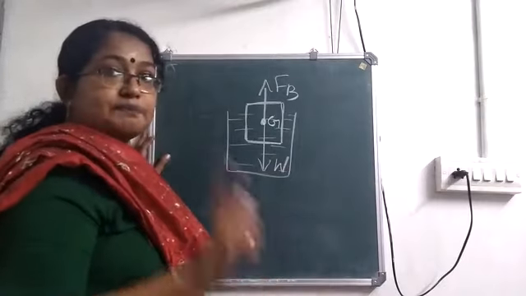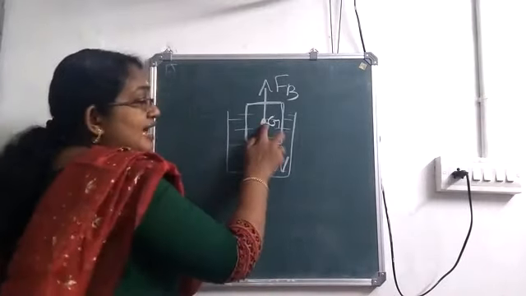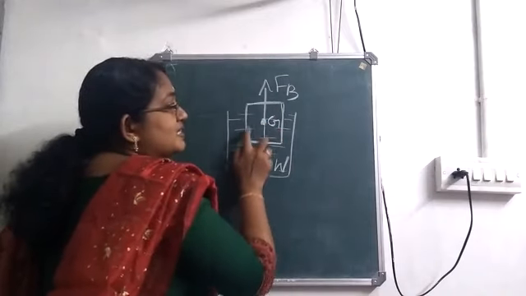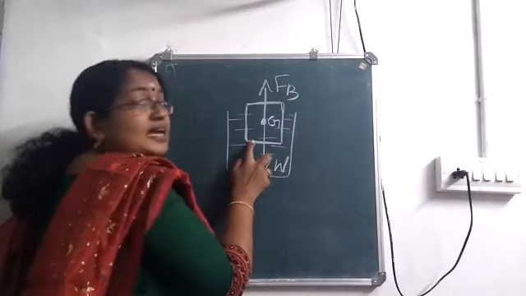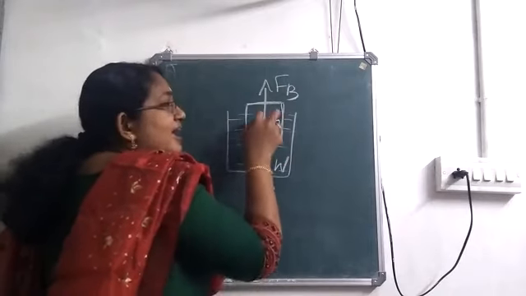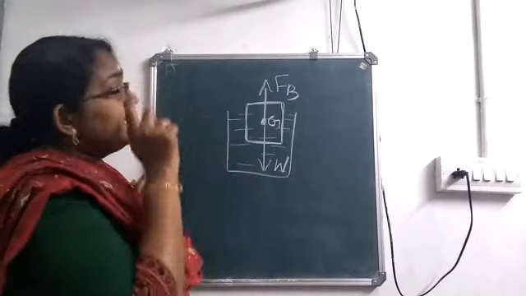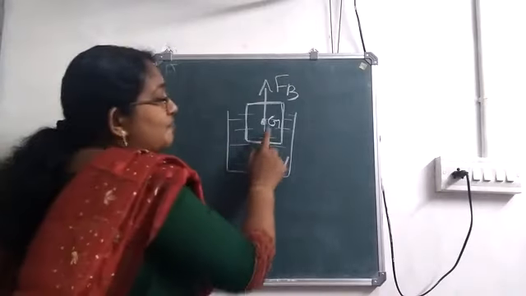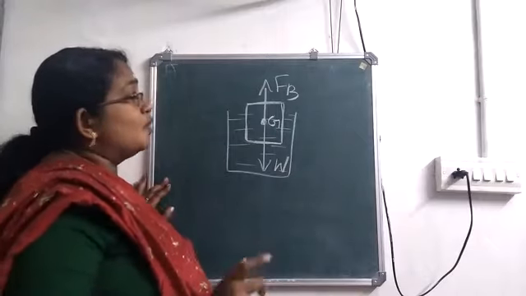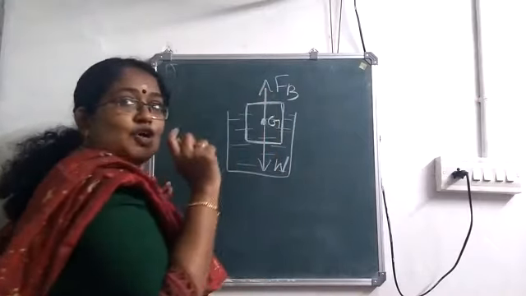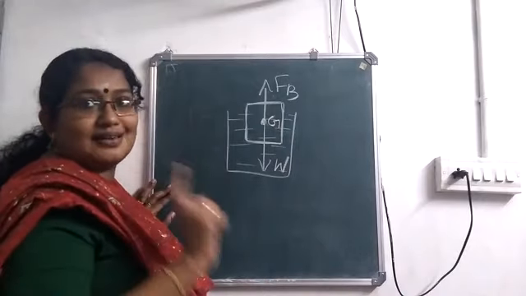Here I have marked the center of gravity at the center of this rectangular body, and weight will be acting along the center of gravity. Now, this upthrust acts along the center of buoyancy. And do you know where the center of buoyancy lies?